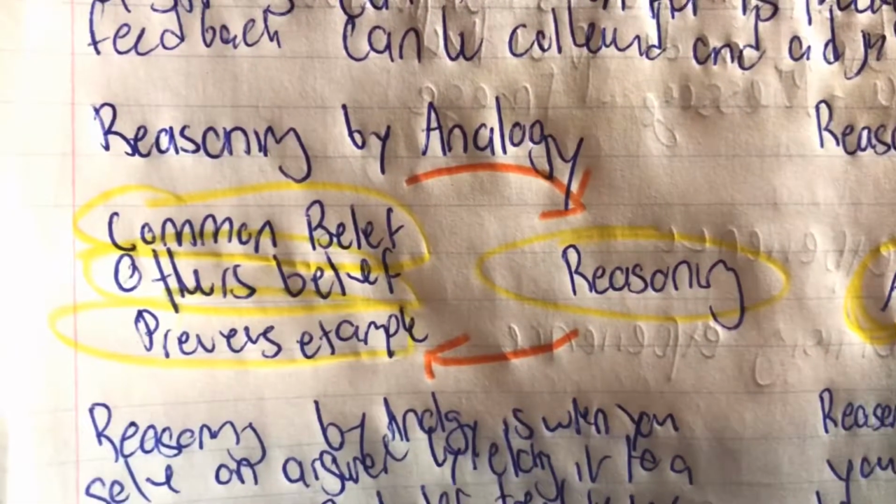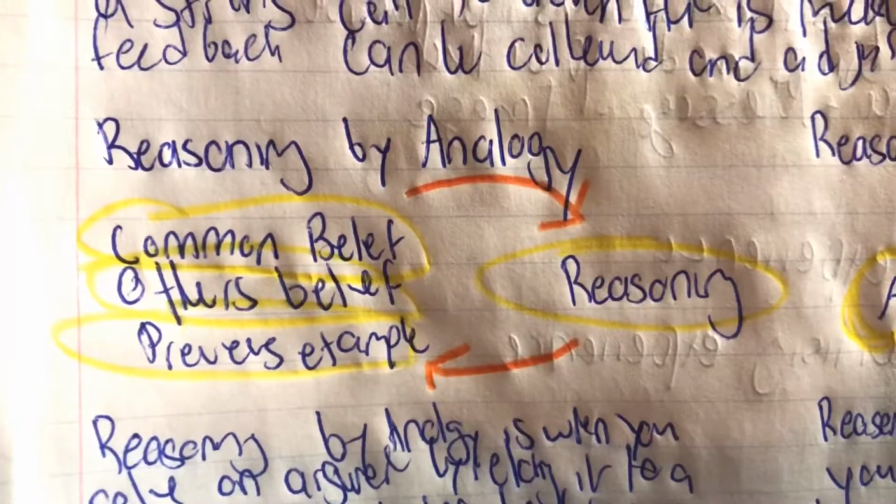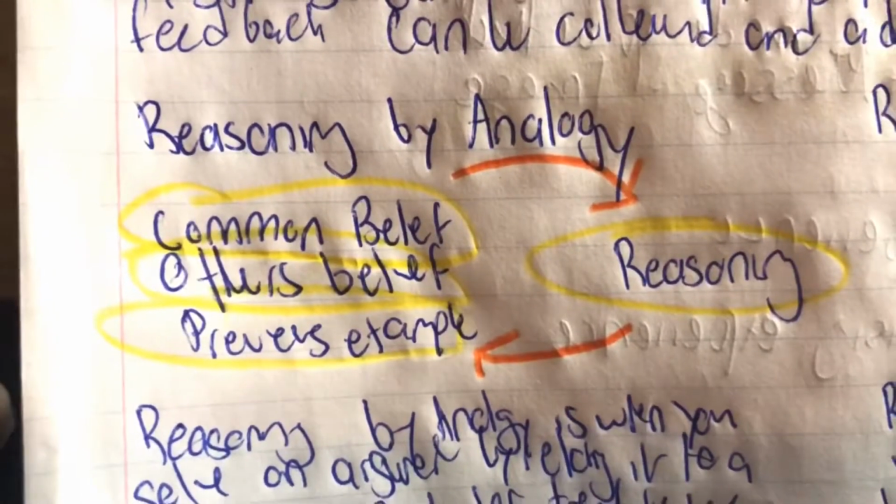And I totally understand why this might be kind of confusing. When I first came up with this with one of my mentors and learned this, it was very, very confusing. So essentially, I want to go over it one more time. So reasoning by analogy: common belief, others' belief, previous example. And then that's your reasoning. And it actually looks like this. I'll show you really quick. Common belief, others' belief, previous example, and that's your reasoning, and that's your thought pattern, okay?